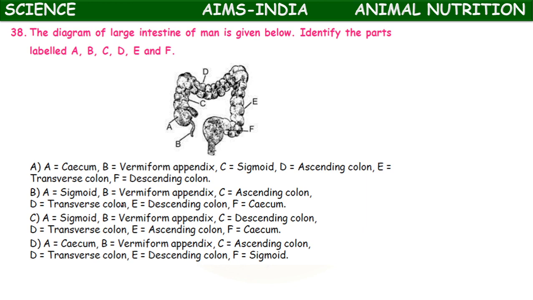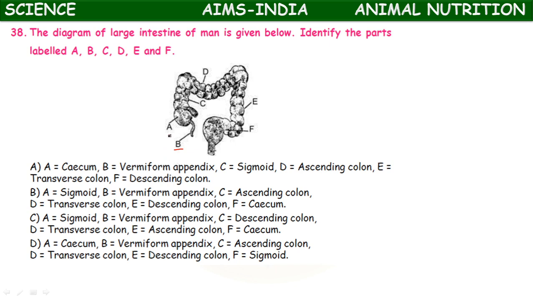Next, here a large intestine diagram of man is given. Identify the parts A, B, C, D, E and F. So B is the appendix, vermiform appendix.